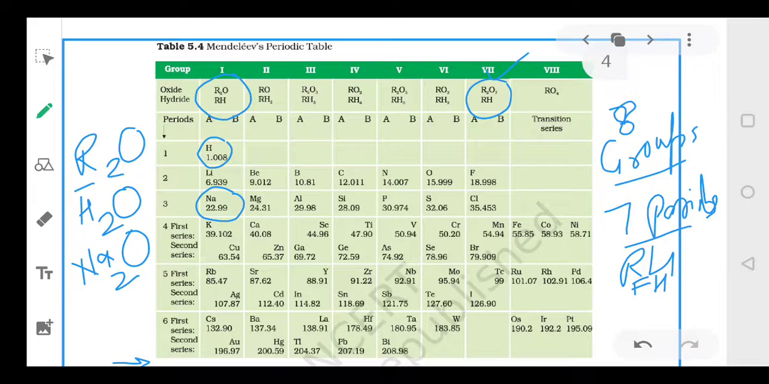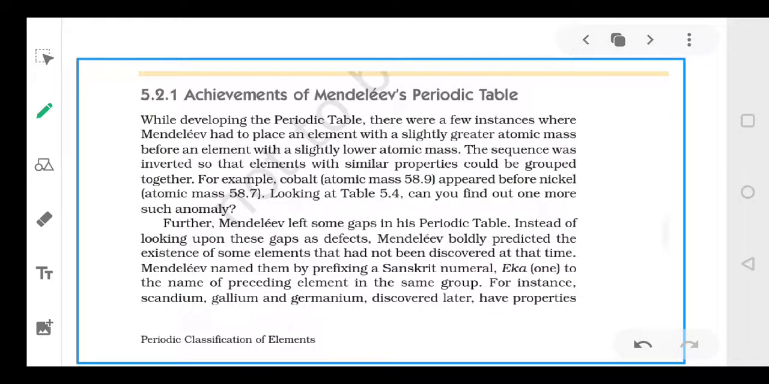Is it okay? So his table was very very significant. Okay, his table was very significant and it was considered and it is said that if Mendeleev had not worked out with the classification, then our modern periodic table would have never been made. ऐसा माना जाता है कि अगर मेंडलीफ ने ये पीरियोडिक टेबल नहीं बनाया होता तो आज हम मॉडर्न पीरियोडिक टेबल भी नहीं बना सकते थे.